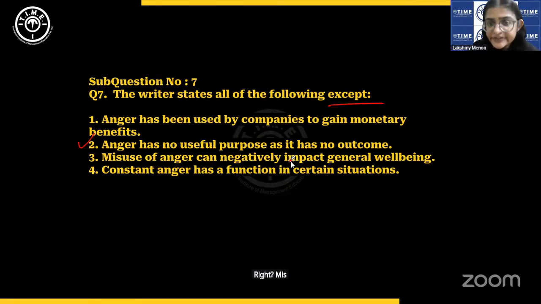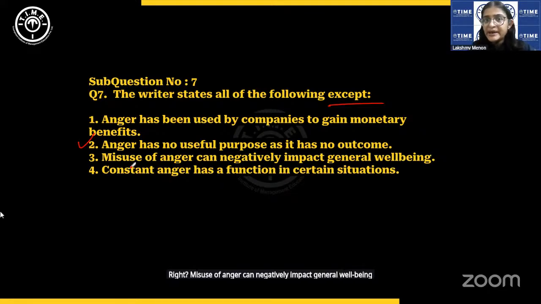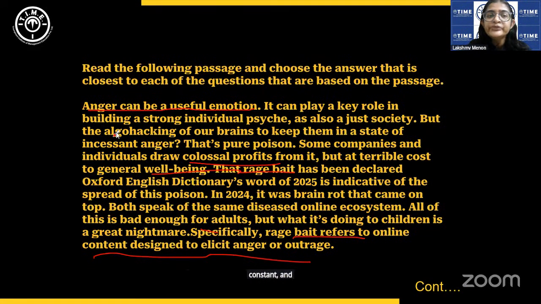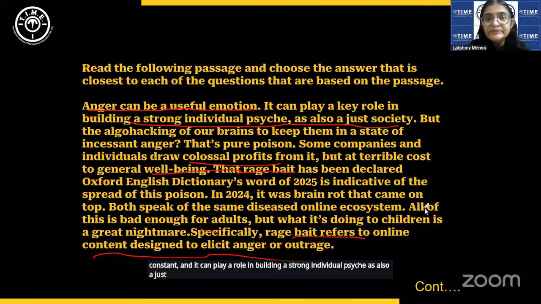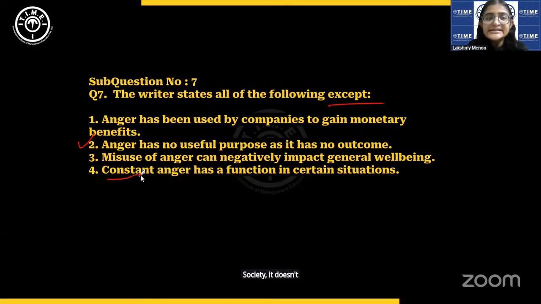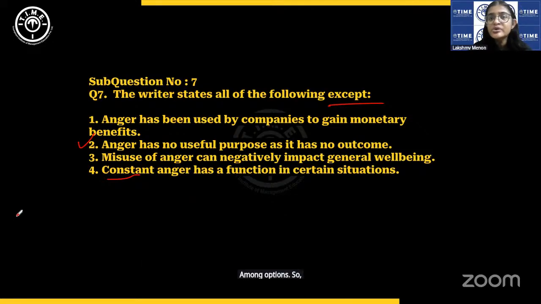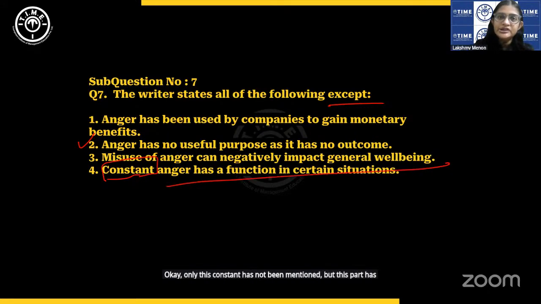Misuse of anger can negatively impact general well-being. Mentioned in the passage, rage bait. Constant anger has a function in certain situations. Constant anger, it can play a role in building a strong individual psyche as also a just society. It doesn't specify constant anger, but then sometimes you have to pick the best among options. So option 2 has clearly been contradicted in the passage. Hence, that is our answer. Okay, only this constant has not been mentioned, but this part has been mentioned. Okay, fine.